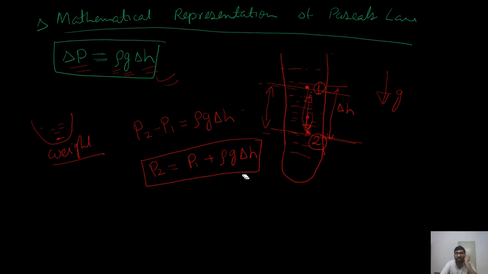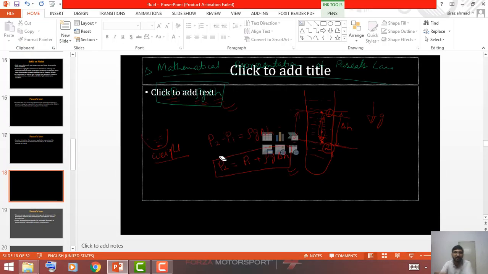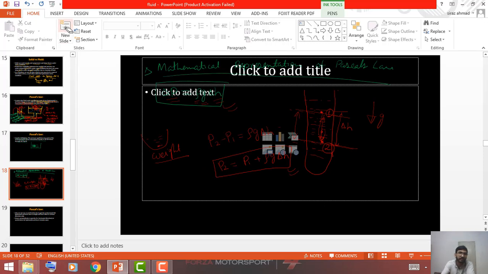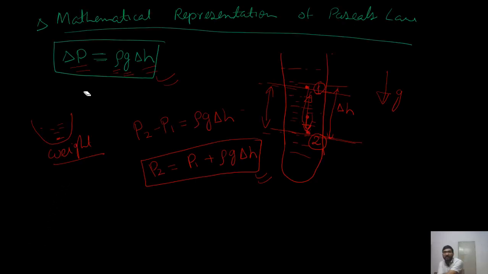Okay. So this is one formula that we will have to memorize. But I'll try to simplify this formula. Okay. So now let us take one more slide here to explain to you.